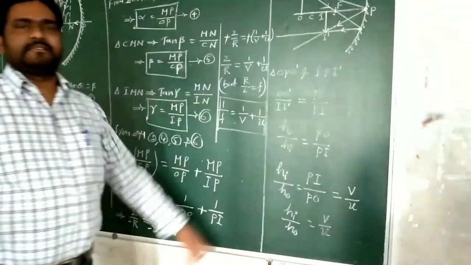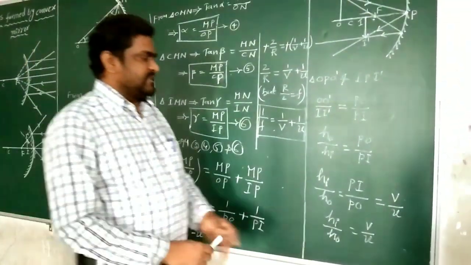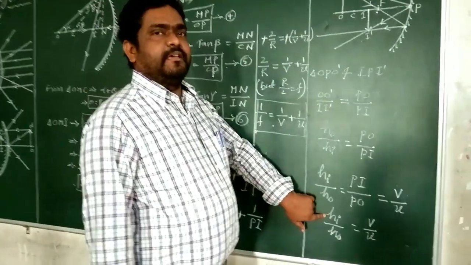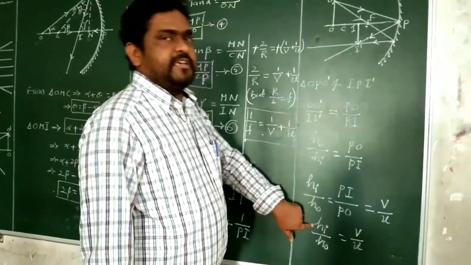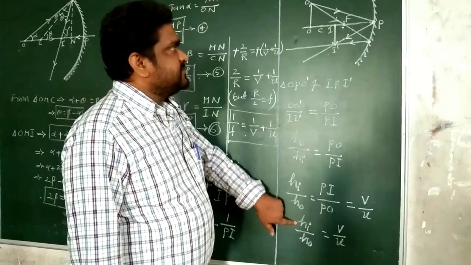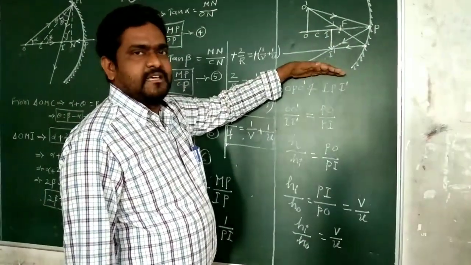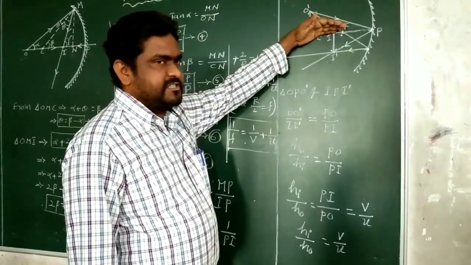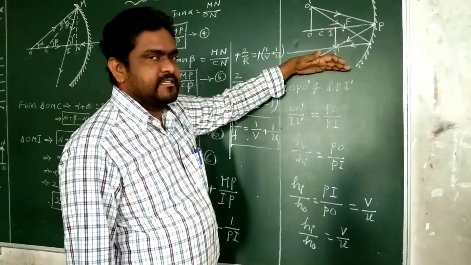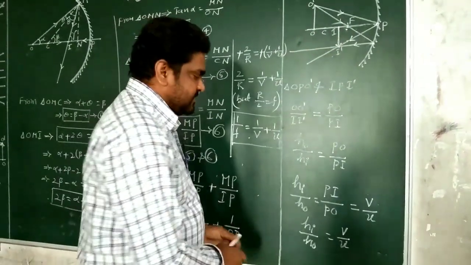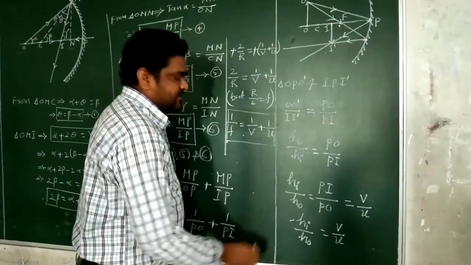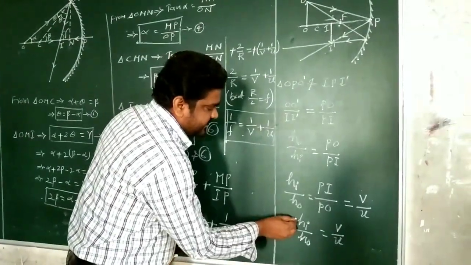Now we have to apply the sign convention. HI represents height of the image. This is the height of the image below the principal axis. The distances which are measured below the principal axis, we treat as negative. So that's why HI is negative.